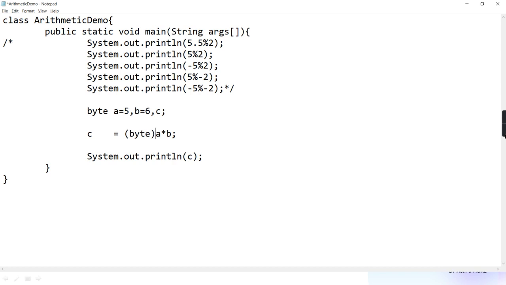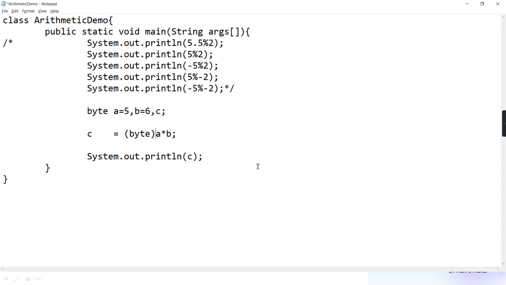Because now I just want to check whether you are clear with the precedence rules or not. I am doing the casting explicitly to byte. What do you say? Will the problem get solved, or will the same problem persist?